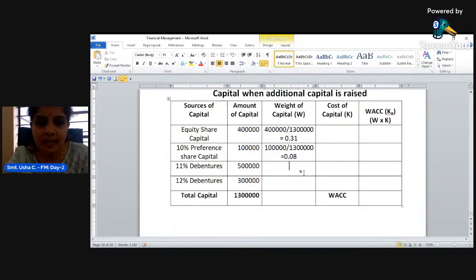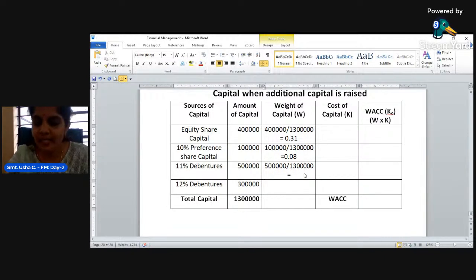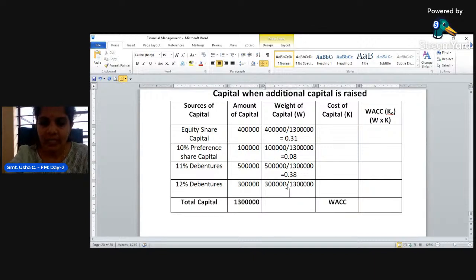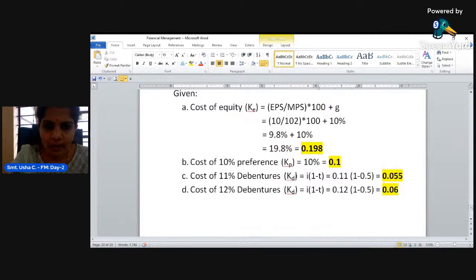Next is 5 lakh divided by 13 lakh, which is 0.38. Next is 3 lakh divided by 13 lakh, which is 0.23. Now, take the cost of capital as you already calculated.